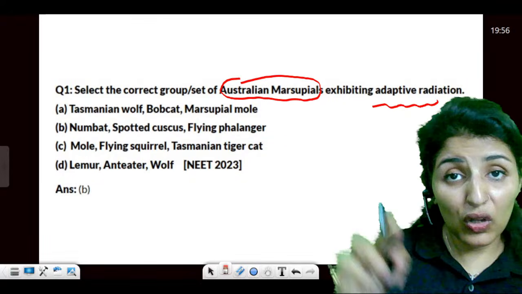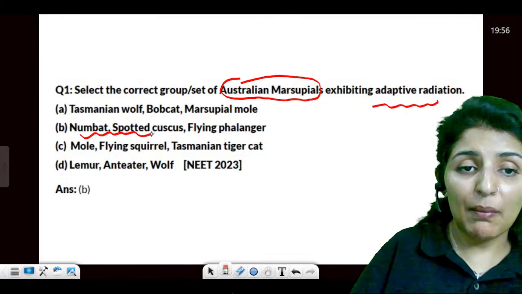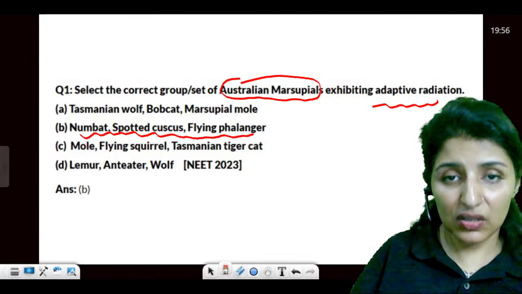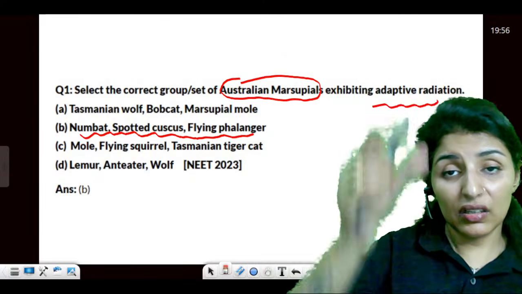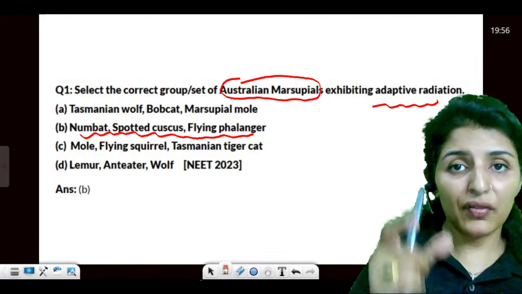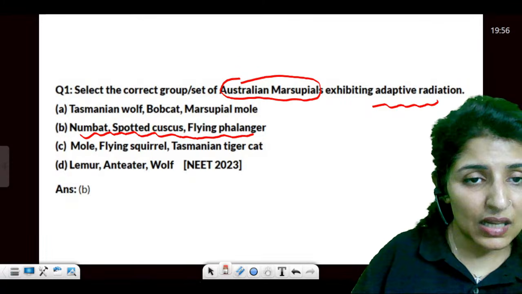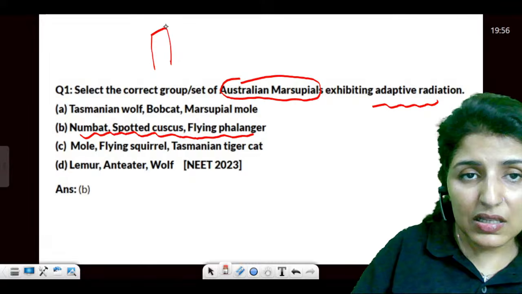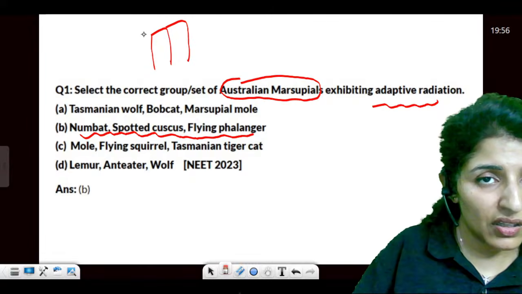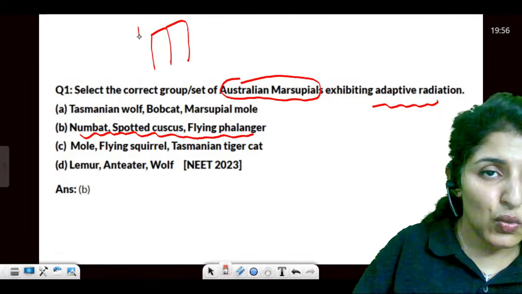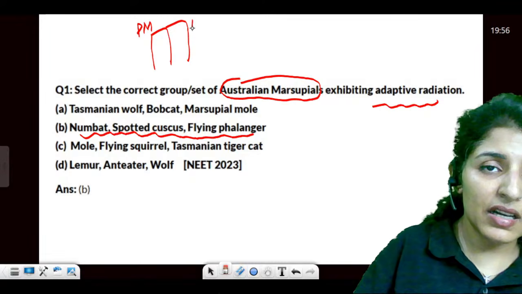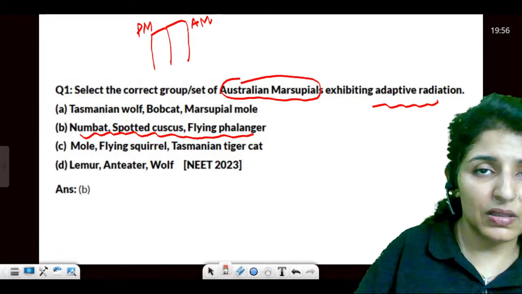Then, correct group of Australian marsupials exhibiting adaptive radiation. You have to learn all the 10 names given in that. So numbat, spotted cuscus, and flying phalange. Also, you have to learn the names given in the table of convergence. On one side we have placental mammals, on another side we have Australian marsupials.